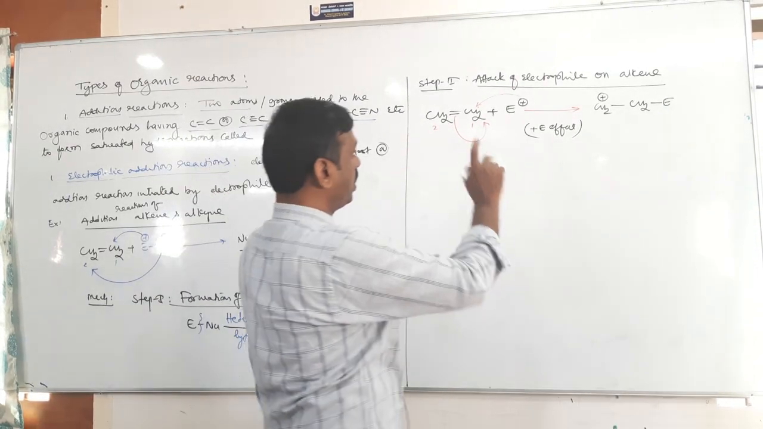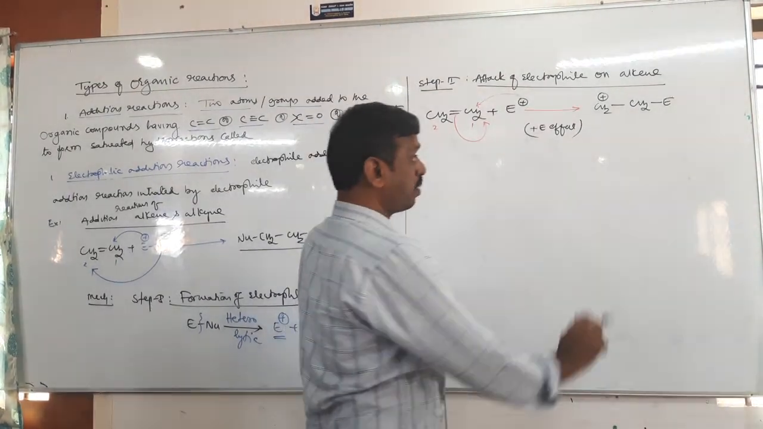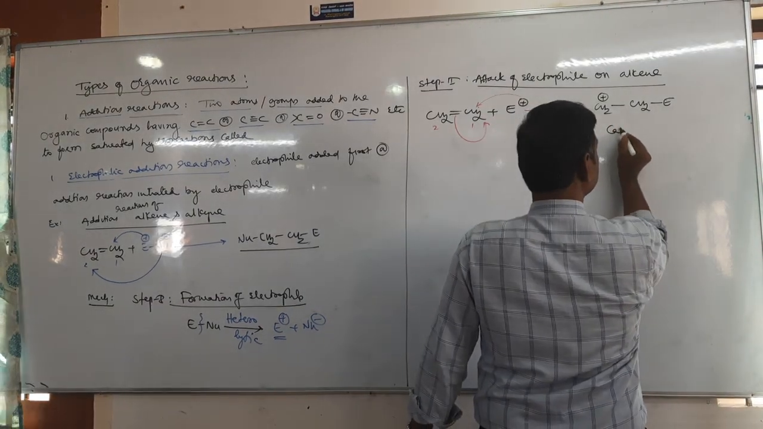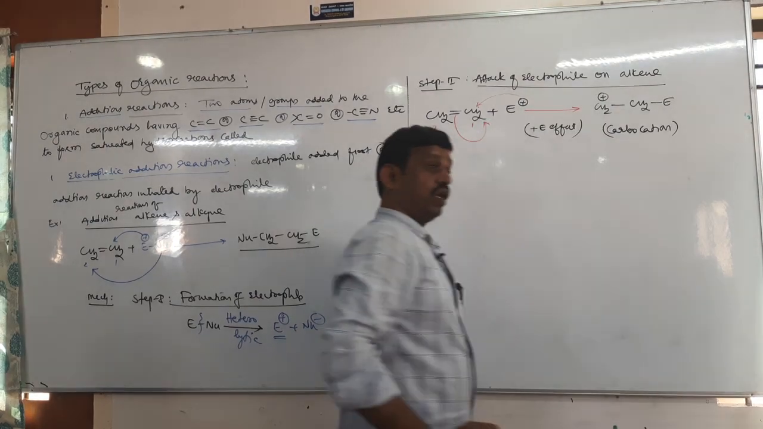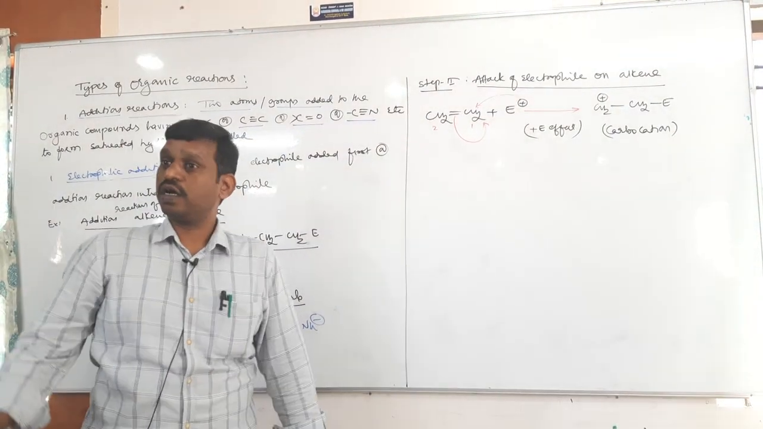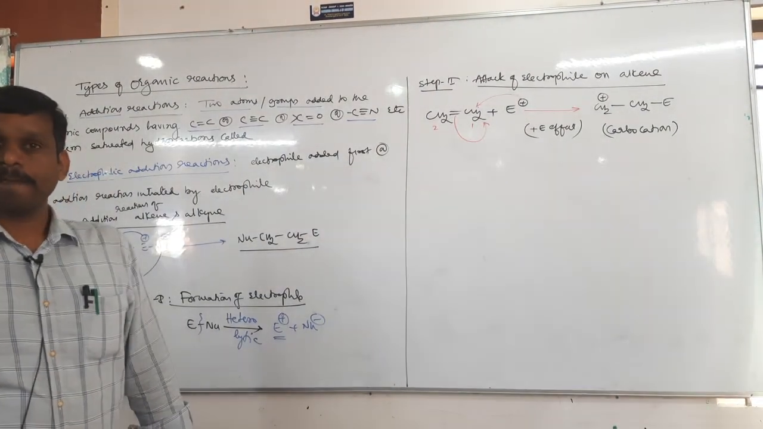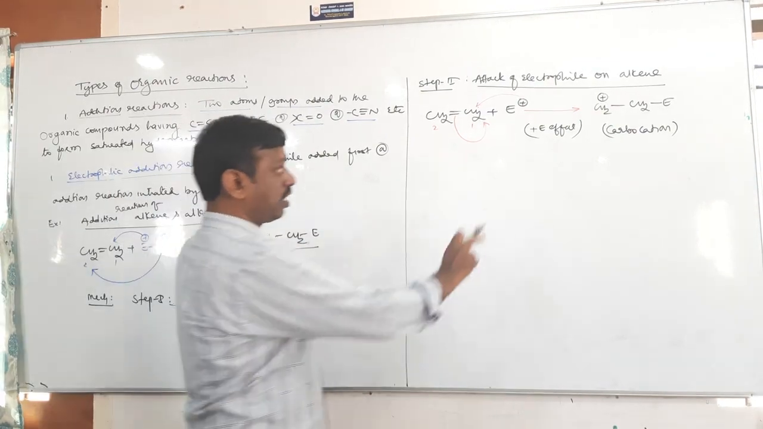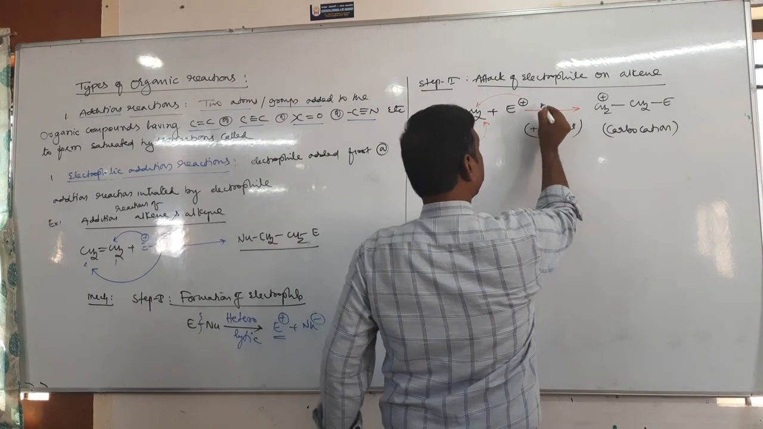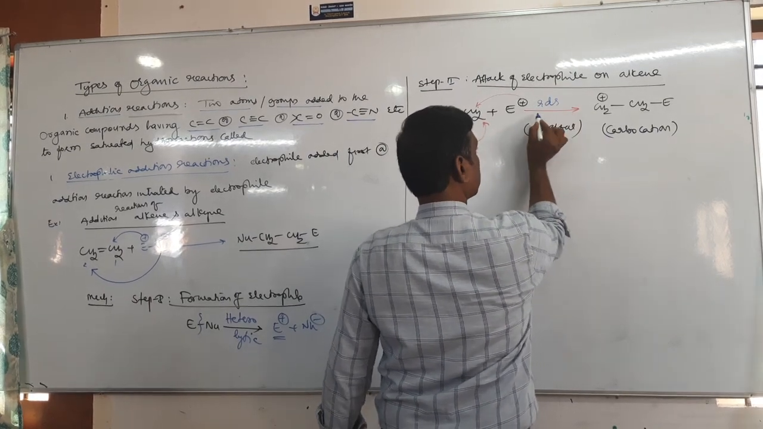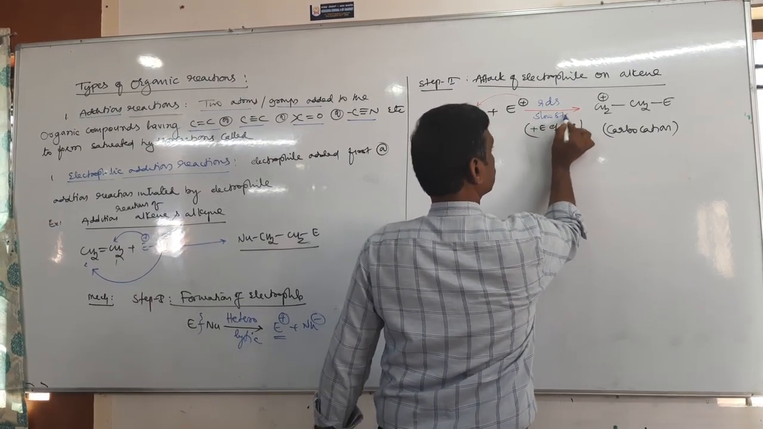Next, it is step 2. In step 2, what is the intermediate? Carbocation. It means in electrophilic addition, usually carbocation is the intermediate. And here the electrophile is added on the alkene, and therefore this is the RDS. What is the meaning of RDS? Rate determining step. That is the slow step.